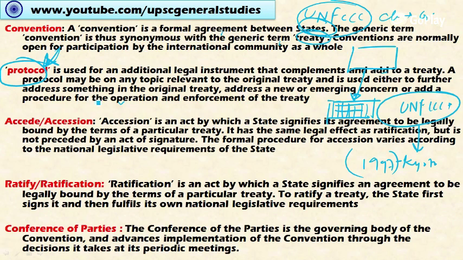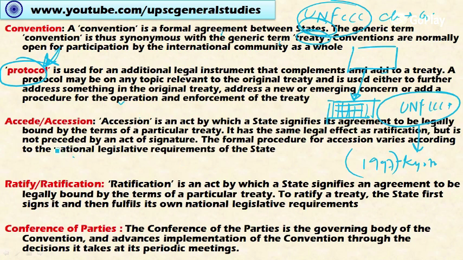A protocol may be on any topic relevant to the original treaty. Protocols do not have independent existence. It has to be in association with a major treaty. It is subordinate.